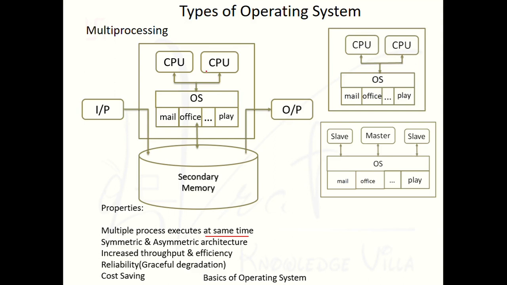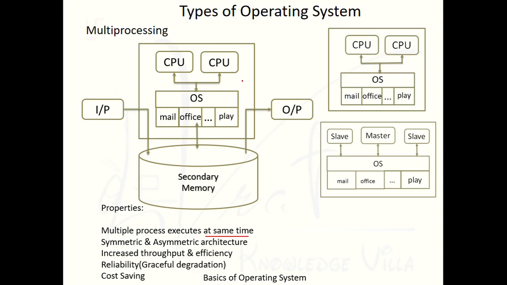But suppose we are adding one processor only, so there is no need to purchase new main memory or secondary memory for the additional processor, and no need to purchase additional input output devices. We are just adding a processor inside our system. The remaining structure like memories, bus, IO devices all remain the same. So the only cost is for the new processor. The remaining cost we are going to reduce. That's why we can say that this multiprocessing system is a cost saving operating system.